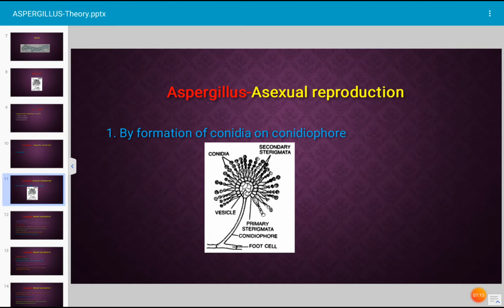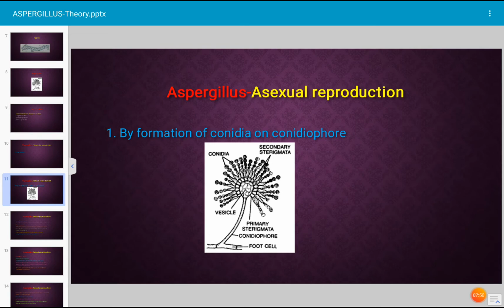The conidiophore of Aspergillus produces a vesicle, a round structure at its tip, and on the vesicle small bottle-shaped structures are developed, which are known as sterigmata. In some species of Aspergillus, secondary sterigmata are developed. What are sterigmata? These are sterile structures and they support the newly developing conidia. At the top of each sterigma a chain of conidia is developed.